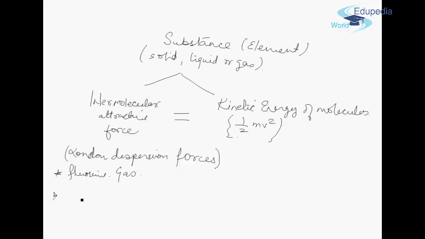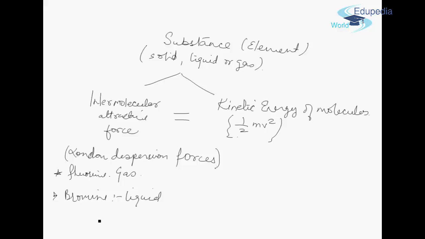Now if we talk about bromine, why is it in a liquid state? As the electrons are further from the nuclei, it is easier to distort the electron cloud, and the London dispersion forces are weak but stronger than in fluorine. So the attractive forces are strong enough to hold the molecules closer, but the molecules have enough kinetic energy to slide past each other. So bromine can be condensed into a liquid.